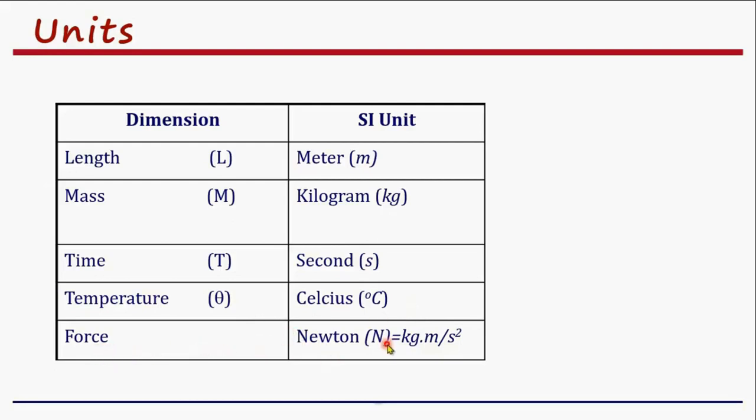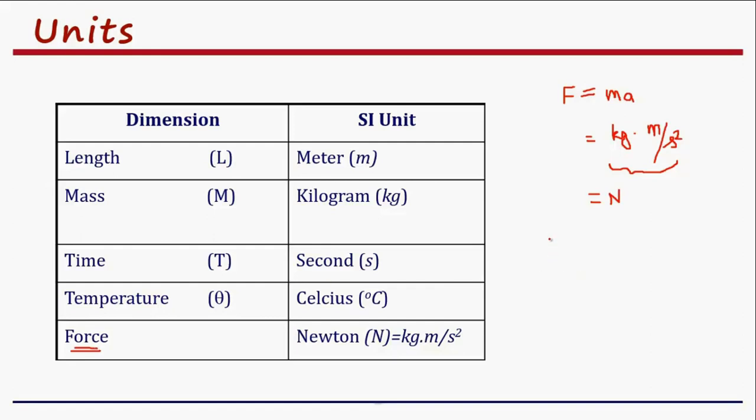Force, look at this force. As I have already explained about the primary unit and the secondary unit, force is equal to mass into acceleration. The unit of mass is kilogram and the unit of acceleration is meter per second square. Combining these two primary or fundamental units, we have derived a unit called newtons. So, force is a derived unit or secondary unit.